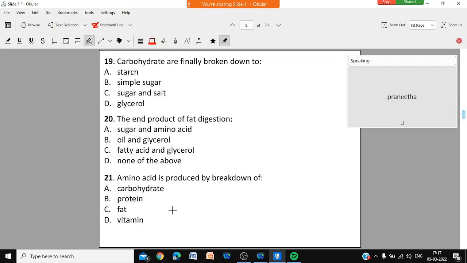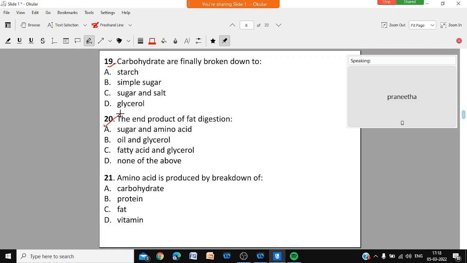Question number 19. Carbohydrates are finally broken down to starch, simple sugars, sugar and salt, or glycerol. Carbohydrates are finally broken down to which substance? The end product of digestion of carbohydrates will be starch, simple sugar, sugar and salt, or glycerol. Which is the correct answer?